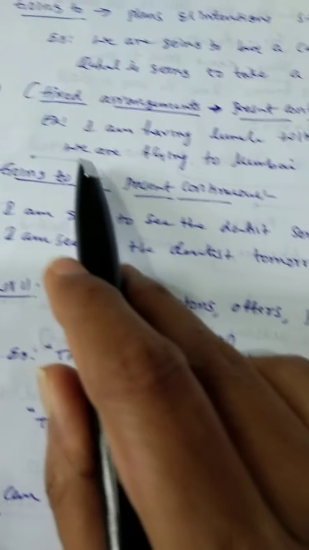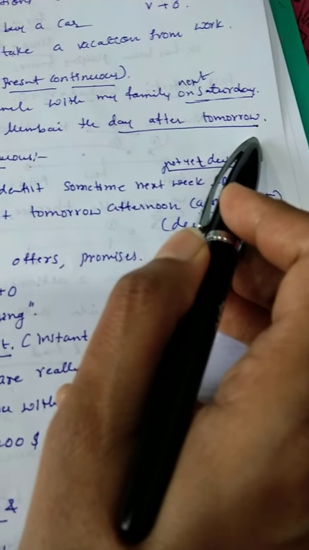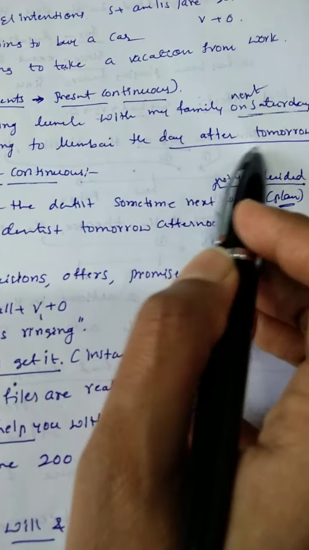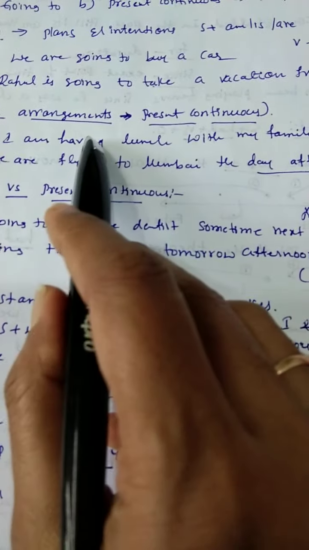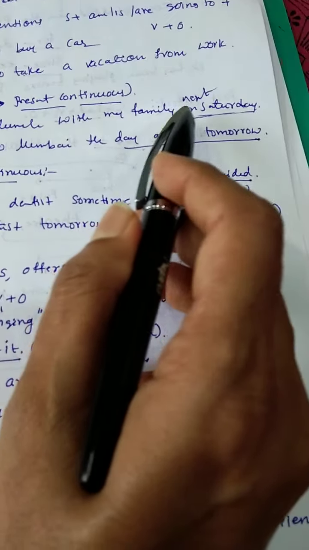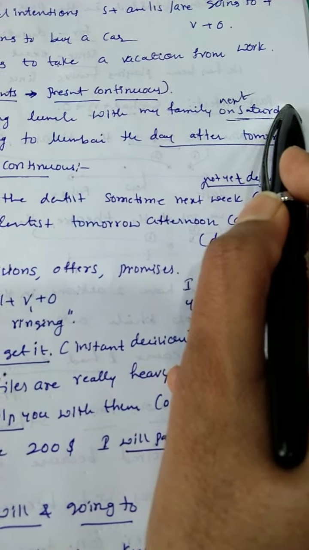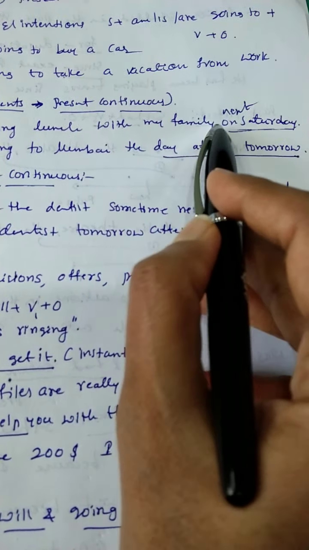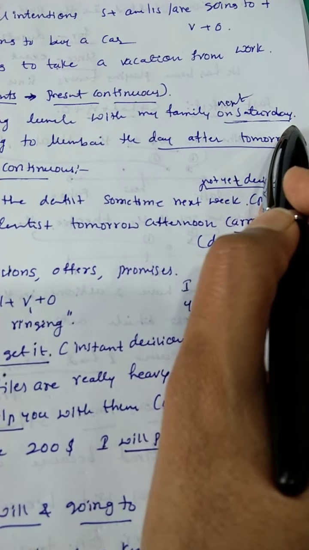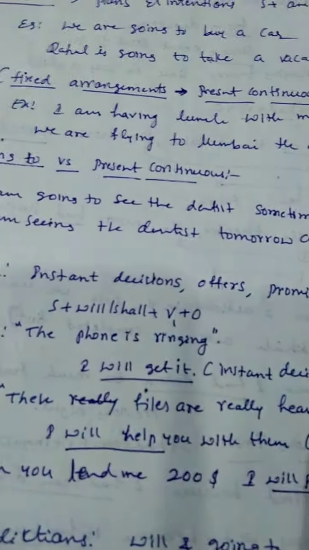Okay, and one more example: we are flying to Mumbai the day after tomorrow. Okay, the action is the day after tomorrow. We are flying to Mumbai the day after tomorrow. We are using present continuous form and structure, but the action is in simple future, meaning in the coming days. I am having my lunch with my family members, and I am flying to Mumbai the day after tomorrow.